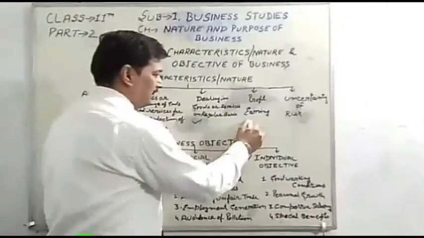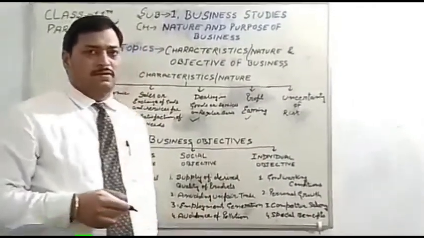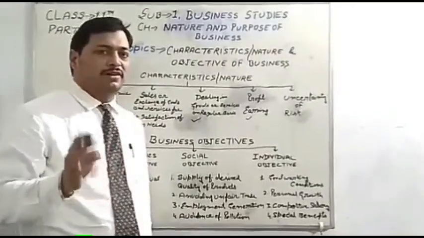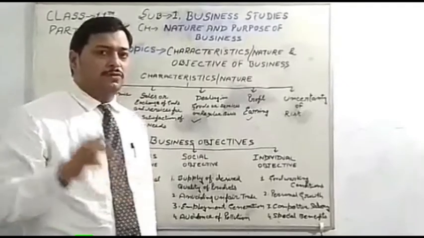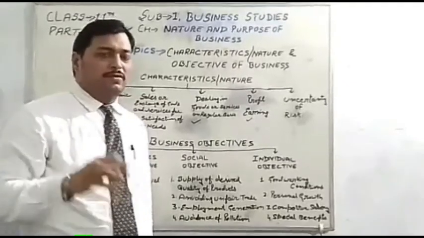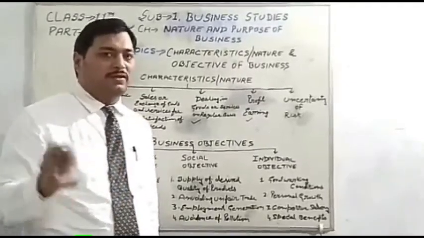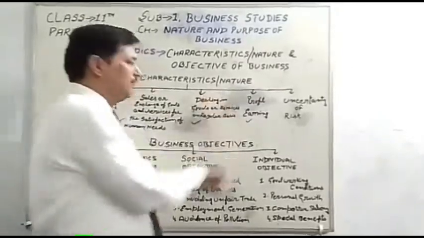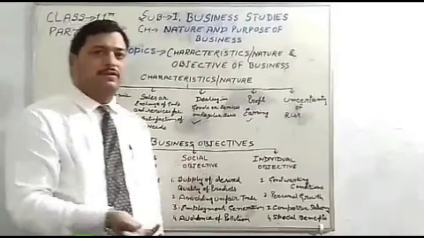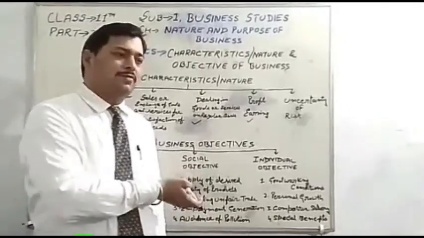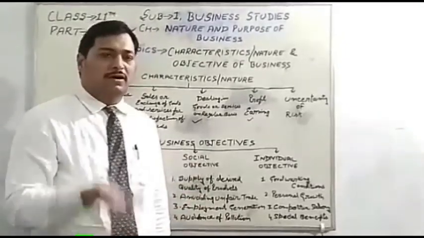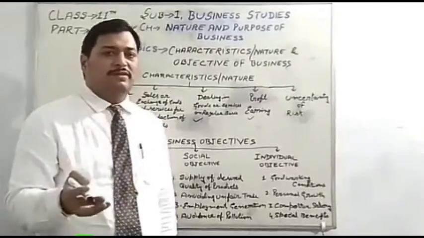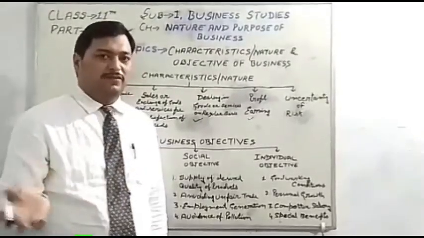Next point is profit earning. Without the main motto of earning profit, the firm will not survive in the market. If the firm does not earn profit, how will it survive in the market? Then it is not completed as an economic activity.